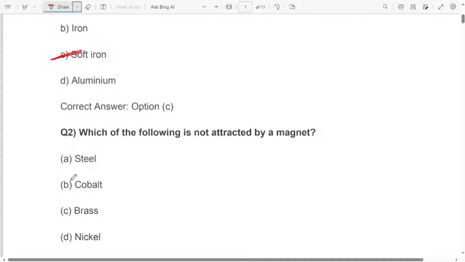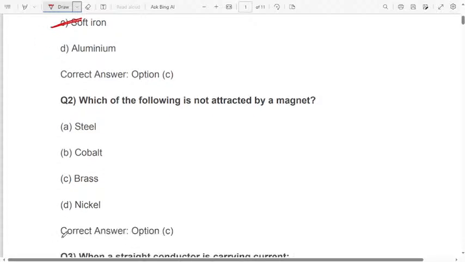Which of the following is not attracted by a magnet? In which one is the material not attracted towards the magnet? First option is steel, second option is cobalt, third option is brass, fourth option is nickel. Very easy question. Tell me the correct answer. The correct answer is option C, brass. Brass is not attracted towards the magnet, because magnetic materials, especially metals, are easily attracted towards the magnet.